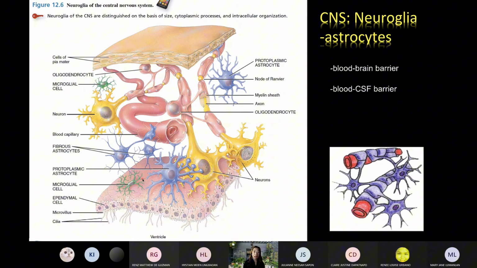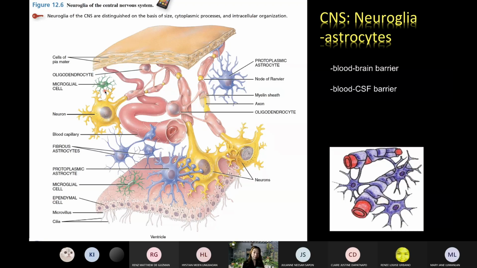As Langerhans cells are to the skin, as an osteoclast is to a bone. So the resident macrophages in the nervous tissue are the microglial cells or the microglia. And since they are macrophages, they are responsible for the protection of the nervous tissue, for cleaning the nervous tissue, for maintaining the order of the nervous tissue. So they eat bacteria, they eat viruses. They also phagocytose cellular debris during normal development. So that's the work of the microglia.